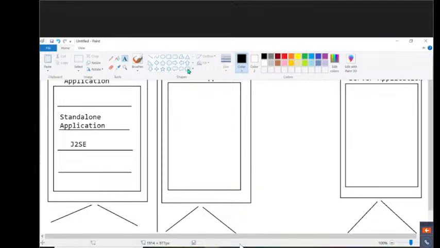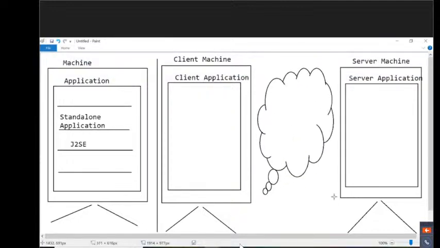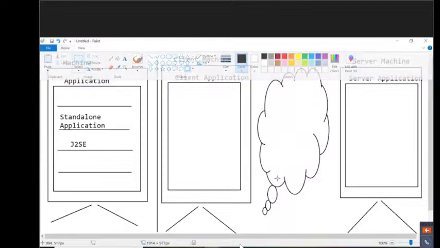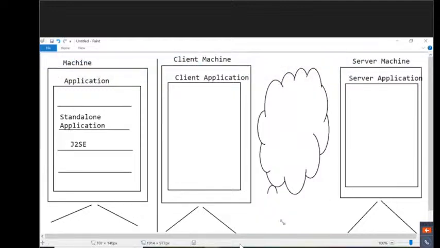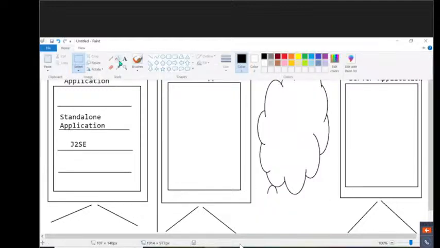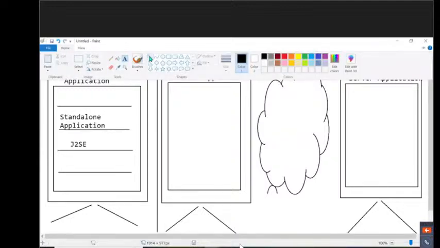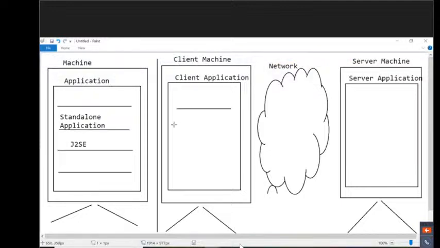In between this client machine and server machine, we have a network. Between client and server, what is available here? Network is available. This is the network. Okay, observe carefully. Inside this client application, what do we have to write? We need to write the logic for how to send a request to the server side application, and the logic for how to receive the response from the server side application.